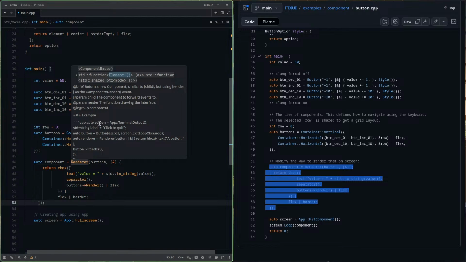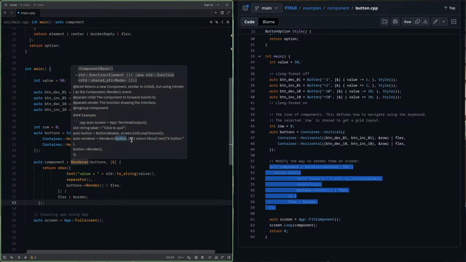So let's say we have an auto screen, terminal output. We have a string label, click to quit. We created a button with this label, and we define what will happen if we click on this thing. It will exit the loop. Then we defined our renderer, and inside we used our button, of course, a component.